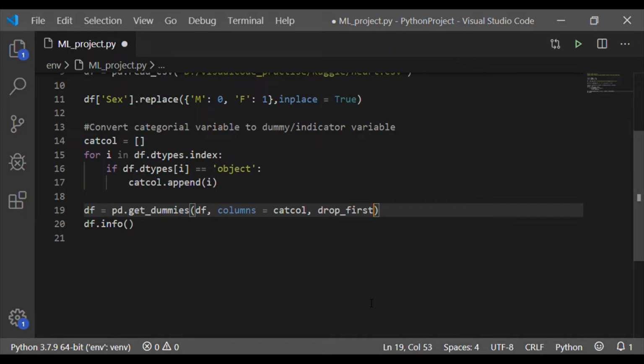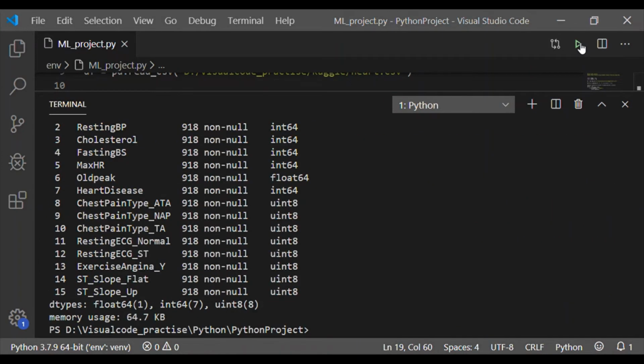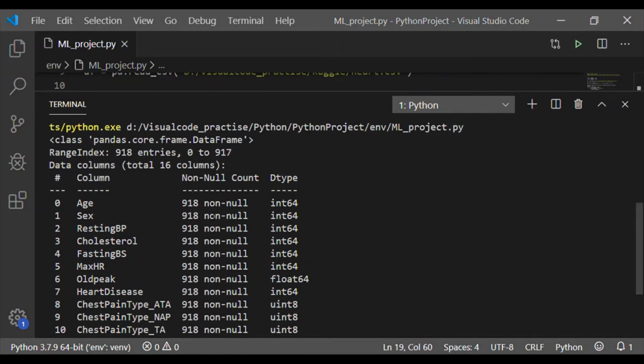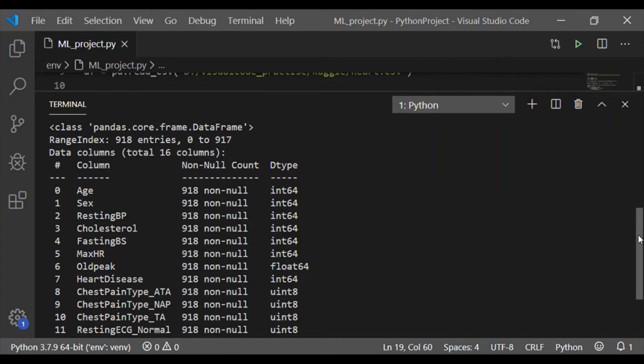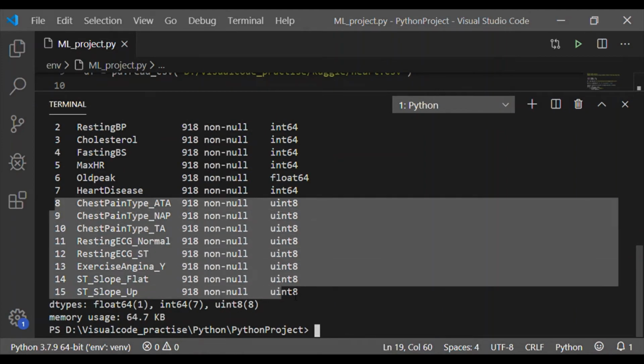By default, get_dummies uses drop_first set to false. We will be using drop_first set to true. This causes get_dummies to exclude the dummy variable for the first category of the variable, resulting in 16 columns, because the first category variable of chest pain type is dropped.